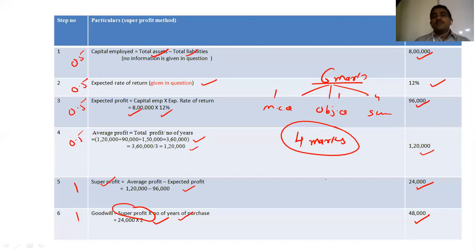In accounts, you can score 50, 30, 40. If you want to score more than 80 plus marks, your concept should be very thorough. Otherwise, we don't get the perfect marks. Clear, friends? It's very important to us. Okay, so let's see the next question now. Just to revise, I'm giving you 1 minute to revise. Okay, just 1 minute.